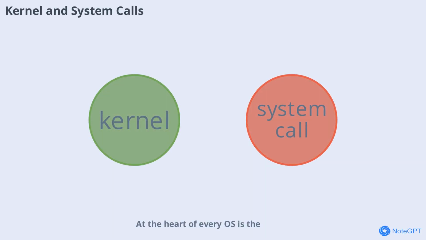The heart of every OS is the kernel, the core part that talks directly to hardware. For safety, your computer's memory is split into 2 spaces: kernel space and user space. Apps run in user space and can't touch hardware directly. Instead, they make requests called system calls to the kernel, which checks and carries out the request. Think of it like a bank. Customers, the apps, ask the teller, the kernel, to access the vault, the hardware, but never go in themselves. This separation keeps your system safe and stable.